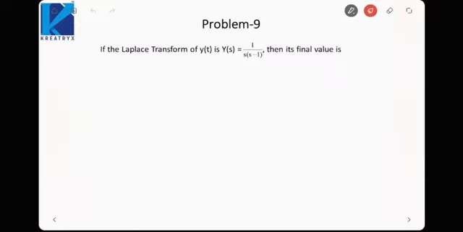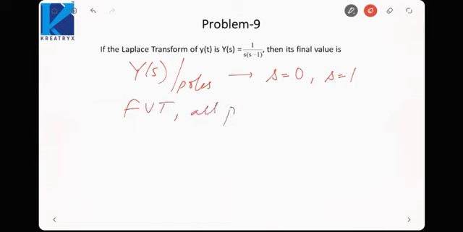Let us move on to the last problem. Here we need to find the final value of Y(s). Now if you see, Y(s) has 2 poles, that is s is equal to 0 and s is equal to 1. Now I told you in the previous lecture, for applying the final value theorem, all poles must lie in the left half plane.